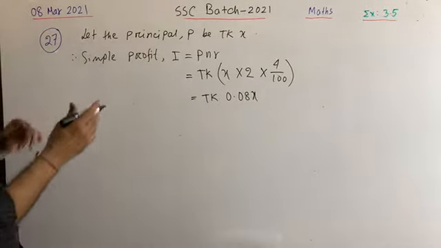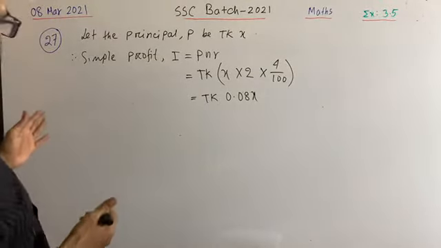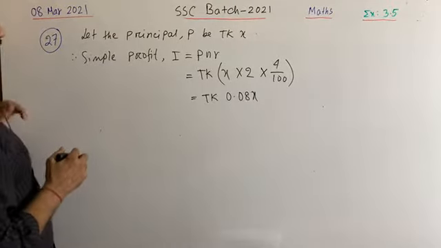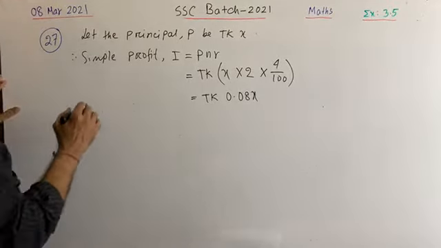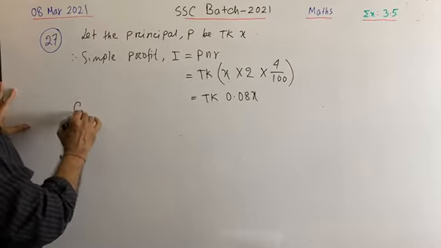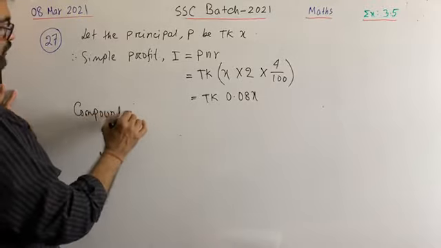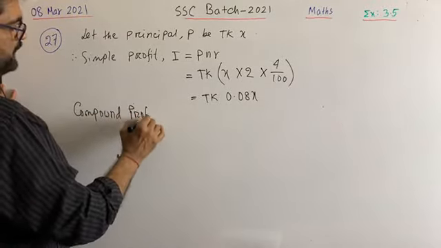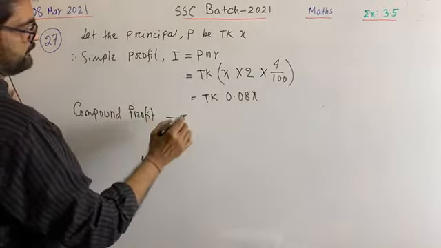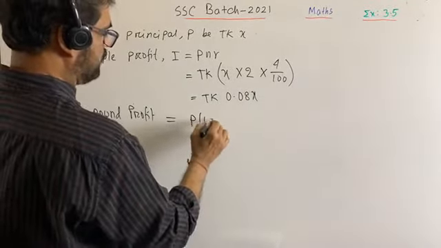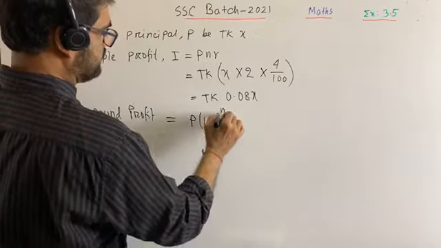Now it is very easy and simple to find out the simple profit. Now if we are trying to find out the compound profit, write down, what is the formula? P into 1 plus r to the power n.